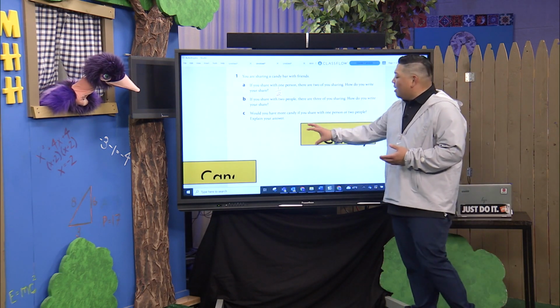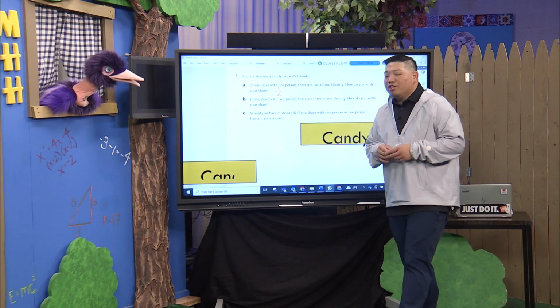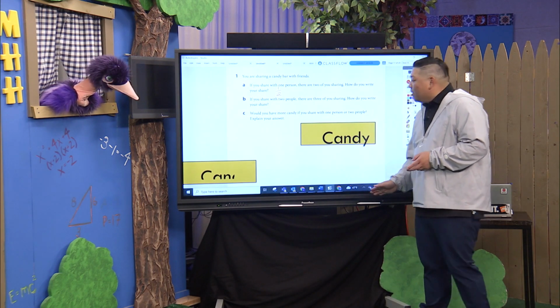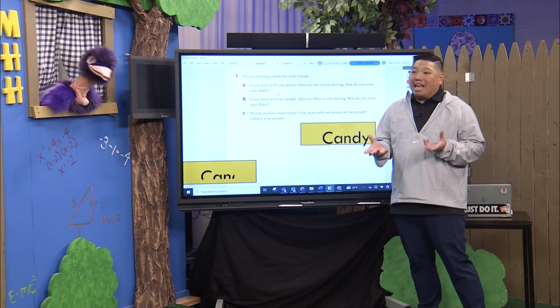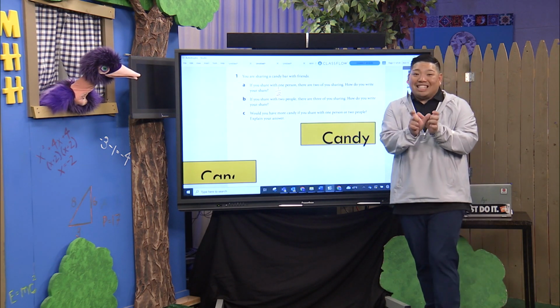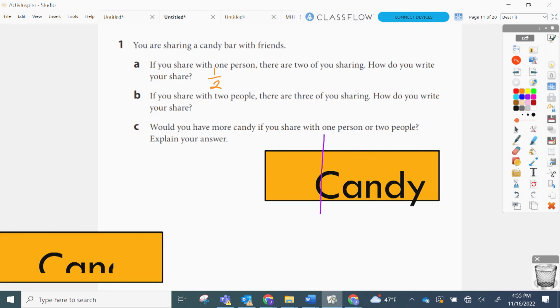So if we take a candy bar, this time instead of splitting it into two equal pieces, we want to split that into three equal pieces. Two for me, one for you? I can't cut it down the middle. And boys and girls, you've probably been using paper to show how you can fold it in different ways to make sure you have the same equal part. And it would look something like that. Oh, look at that. You split it into thirds.